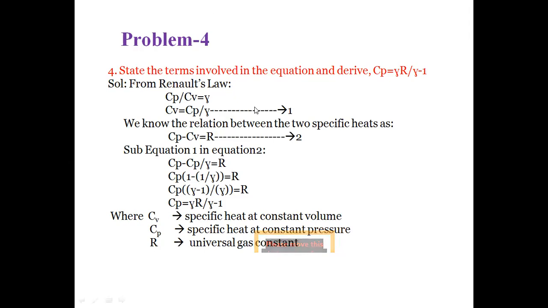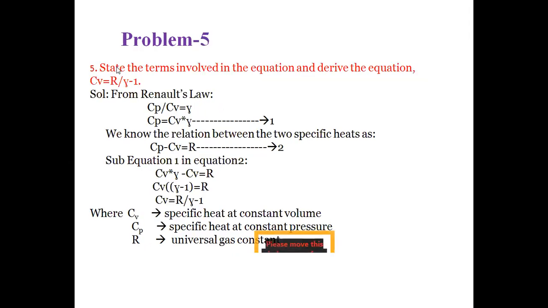Substituting first equation in equation 2. So Cp minus, in terms of Cv, replacing as first equation, Cp by gamma is equal to R. In this we are taking the Cp as common. So Cp into 1 minus 1 by gamma is equal to R. So Cp into, taking gamma as common, gamma minus 1 by gamma is equal to R. So Cp is equal to gamma R by gamma minus 1. So here the term Cv is equal to specific heat at constant volume, Cp is equal to specific heat at constant pressure, R is equal to universal gas constant, and gamma is equal to adiabatic index.